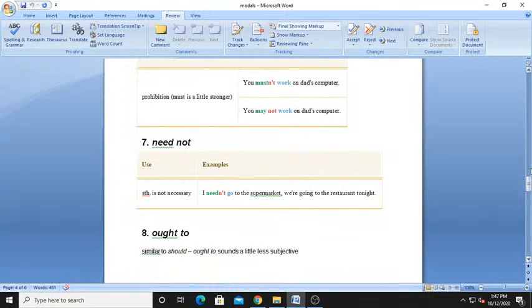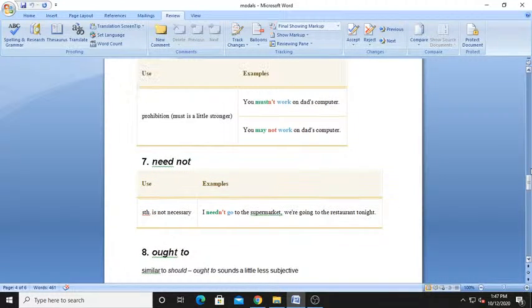Next is need not. Need not meaning what? Something is not necessary. When to use need not? When something is not at all necessary. I need not go to the supermarket. We are going to the restaurant tonight. So need not meaning what? Yes, something is not very important. Okay, you need not see the messages now.